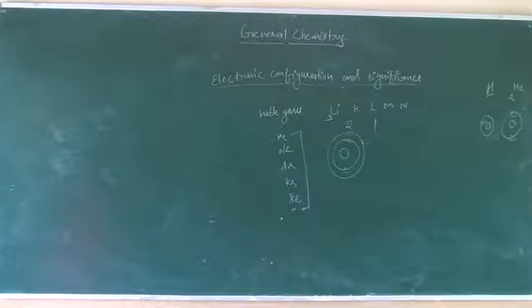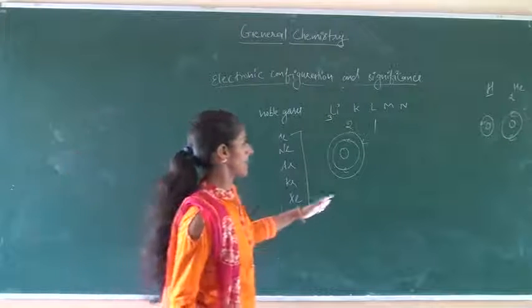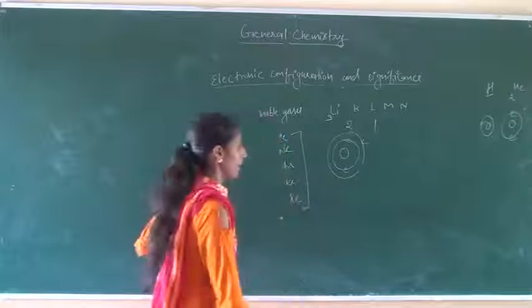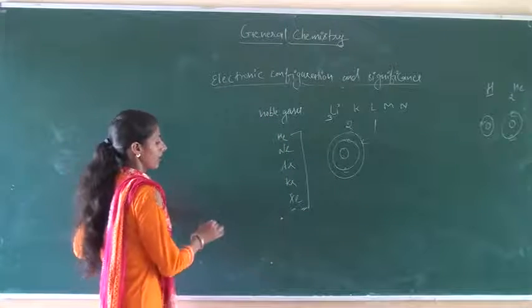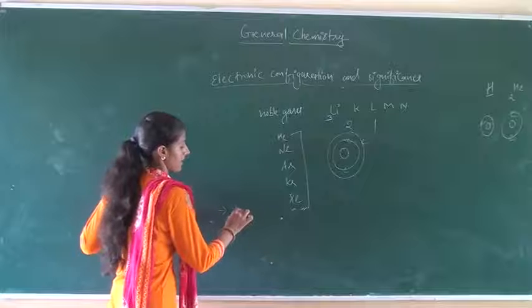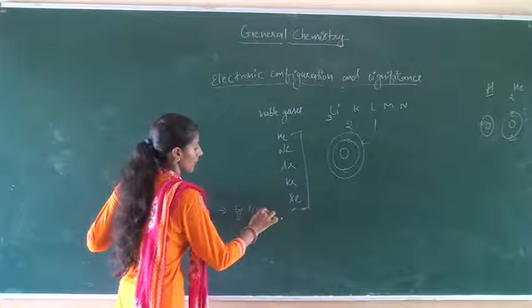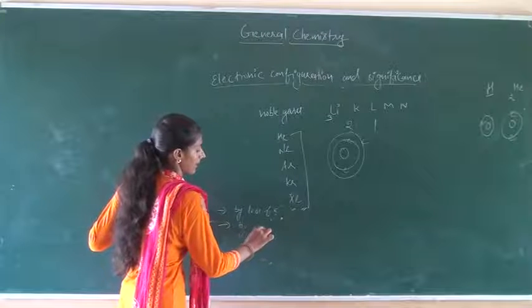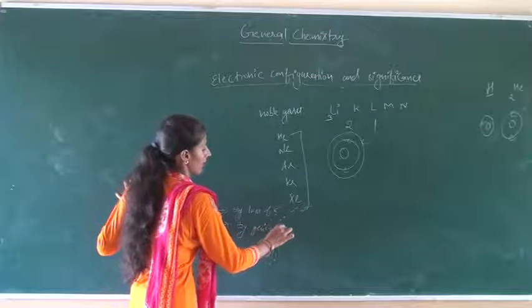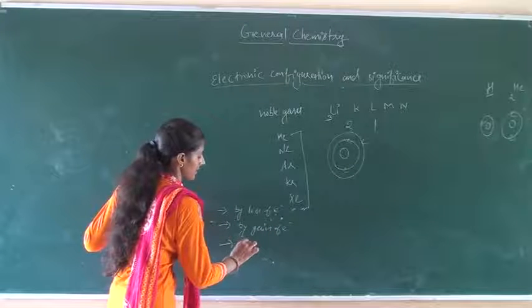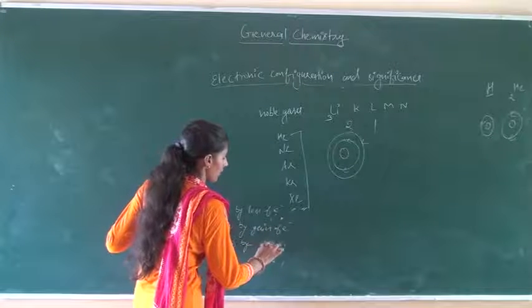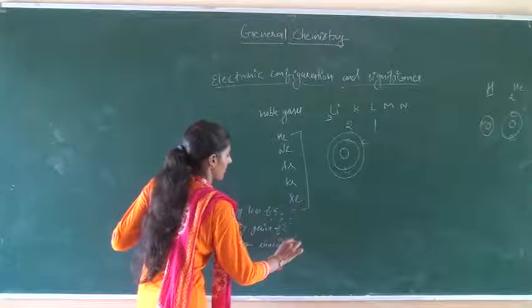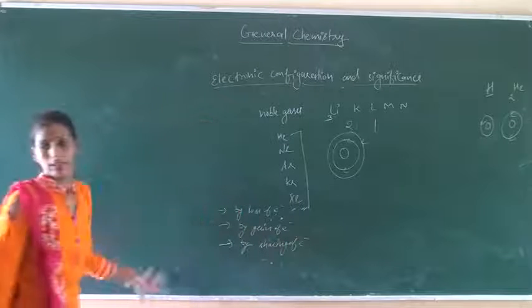An atom whose last cell is not completely filled can get the noble gas electronic configuration in different ways: first, by loss of electrons; second, by gain of electrons; and third, by sharing of electrons.